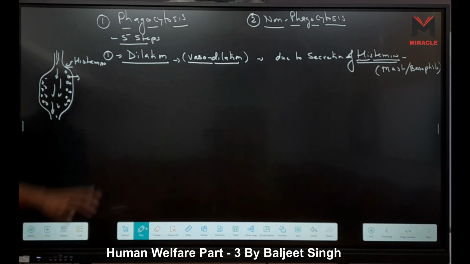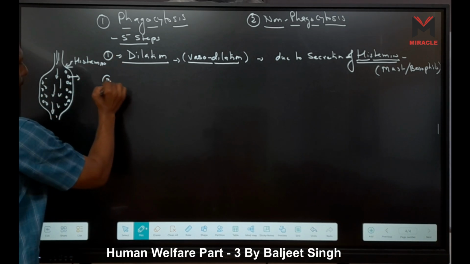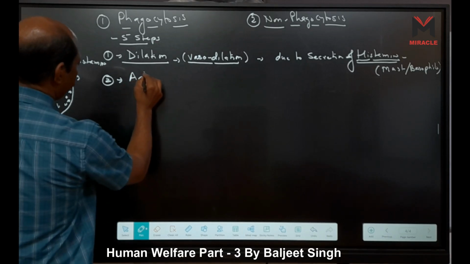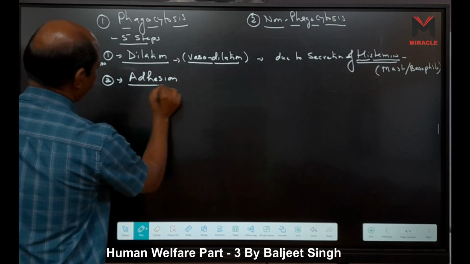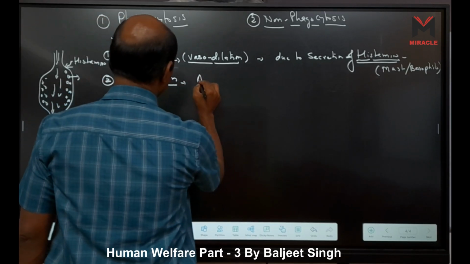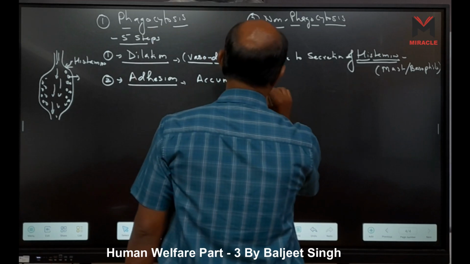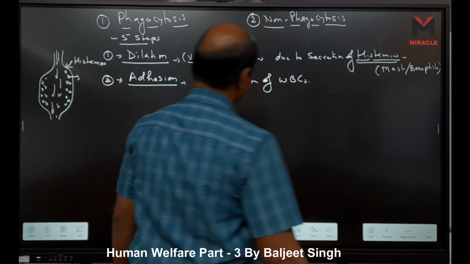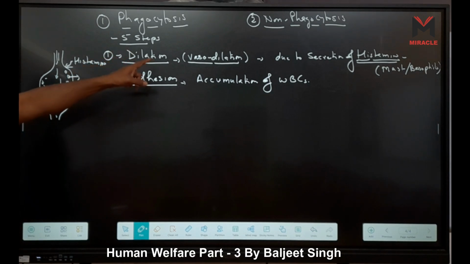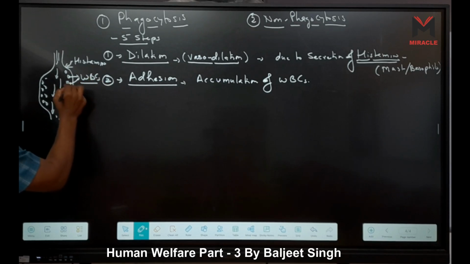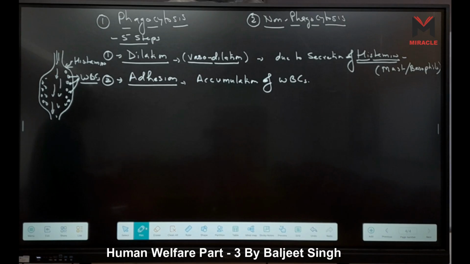Second point is here. First, vasodilation, and second, adhesion. Adhesion, or we can say accumulation. The second process is adhesion. Here, accumulation of WBCs, at the site of infection. Look, these are WBCs which are accumulated, right? The second is accumulation of WBCs due to the slow movement of blood.